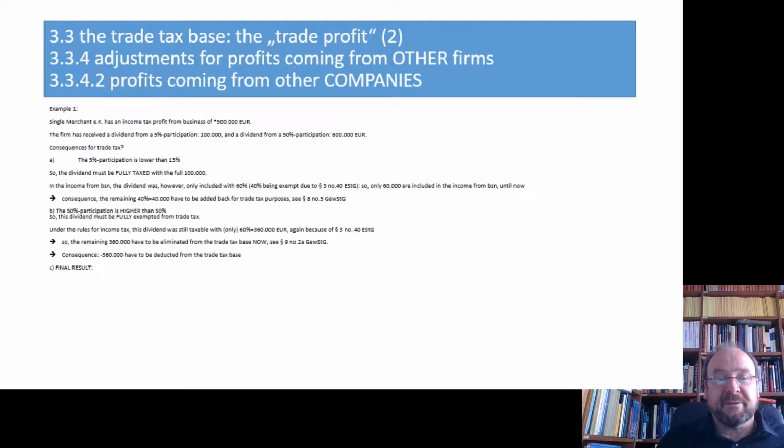So we have a final result. Income from business was 500,000. We had to add back 40,000, that part of the dividend which should be fully taxable, and eliminate that rest of the tax-free dividend, and so we end up with 180,000.